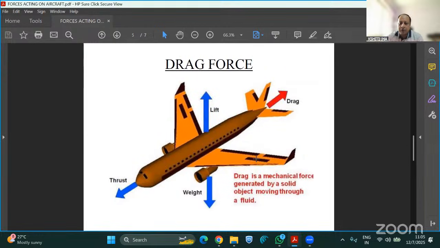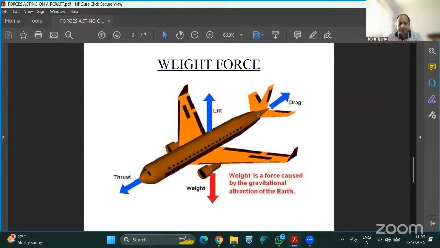Next is drag force. Drag is a mechanical force generated by a solid object moving through a fluid. You can see that drag acts from the front side of the aircraft; the wind is stopping the aircraft from flying forward. So that is drag. It's like a friction generated by the aircraft. Now this is the weight force, which is the gravitational attraction of the earth.